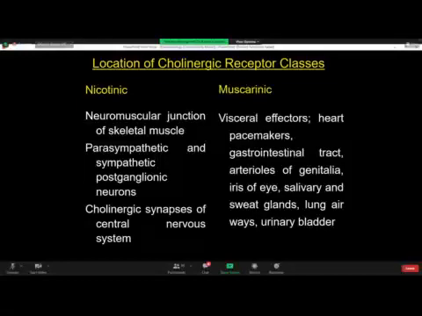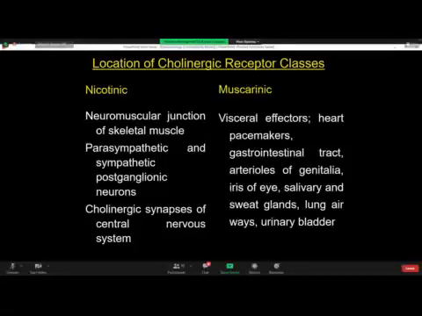So nicotinic cholinergic receptors are located on neural tissues, whereas muscarinic cholinergic receptors are located on the visceral effector tissues, for example, pacemaker of the heart, SA node, smooth muscle of the GIT, arterioles of the genitalia, iris of the eye, salivary glands, sweat glands, lung airways or bronchioles, and smooth muscle of